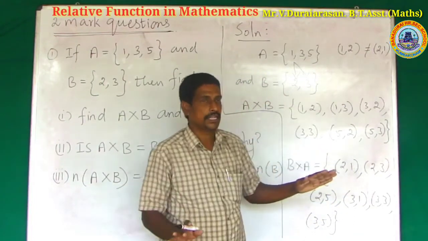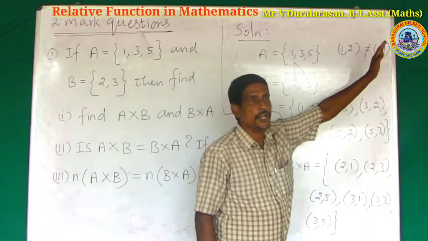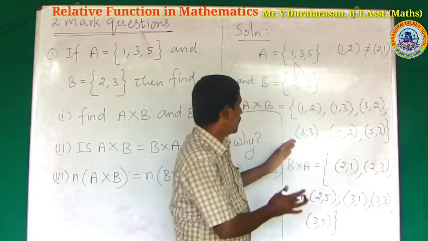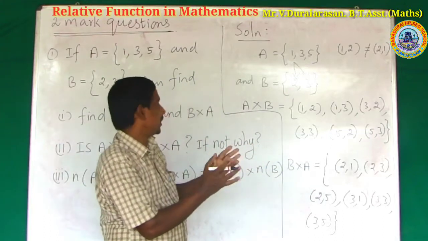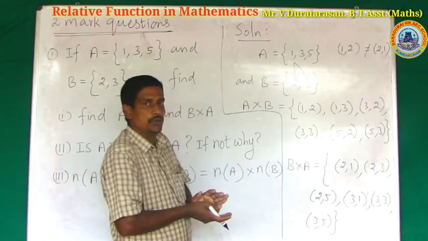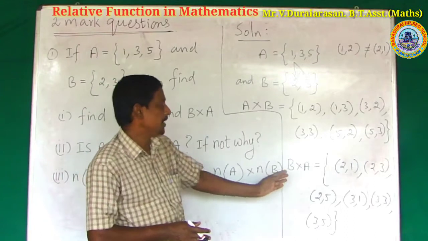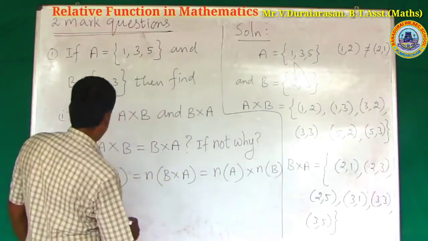No, these two are not the same place. So what is your conclusion? My conclusion is that A cross B is not equal to B cross A.